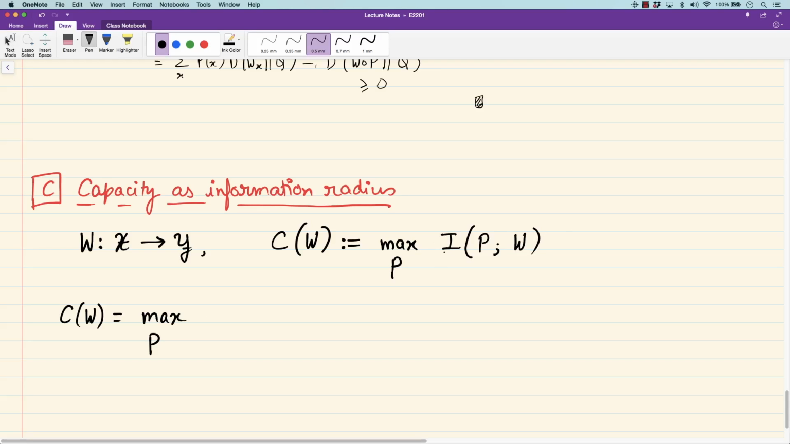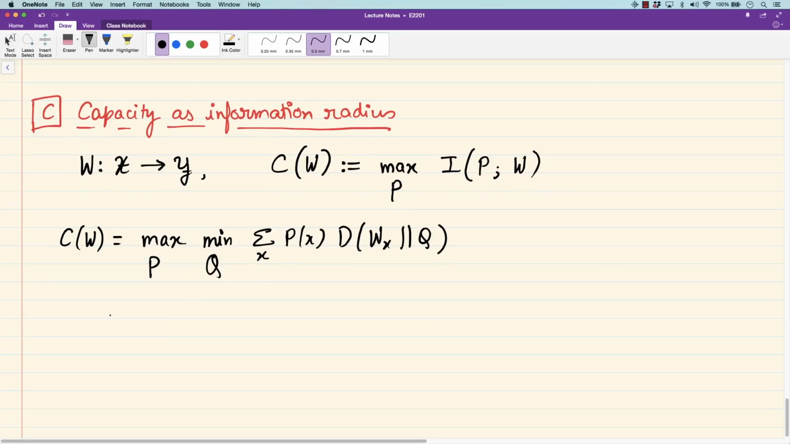Okay, so we substitute the variational formula for mutual information here. That is given by min over Q. Now this distribution Q is on the output alphabet. Summation over X, Px, the divergence between Wx and Q. Alright. And now we make an important observation. What we note is that this max and min here can be interchanged. Okay, so this is a claim.